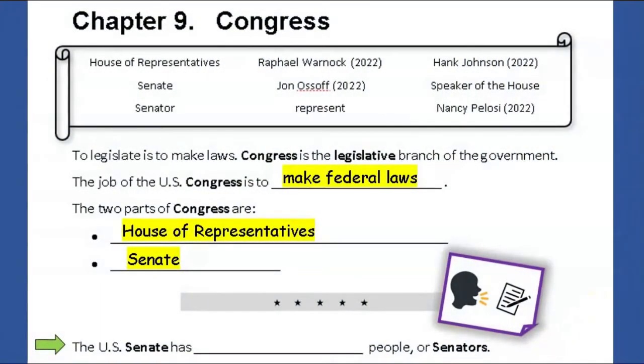Look at your paper. The U.S. Senate has 100 people or senators.